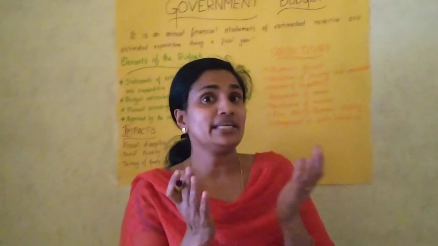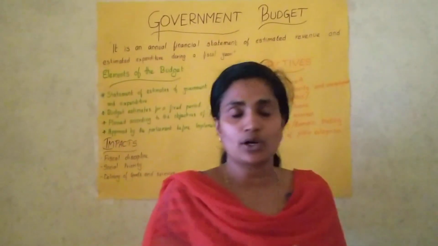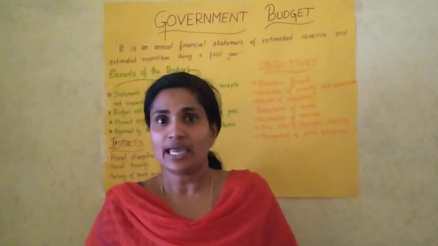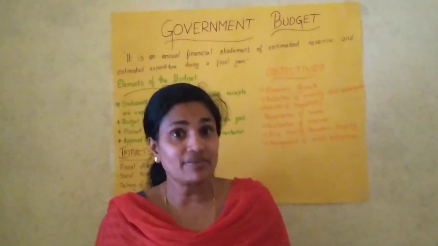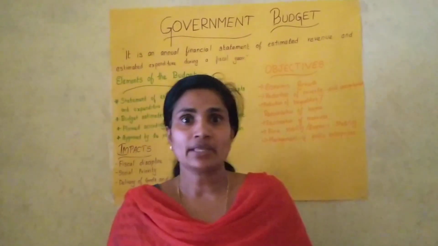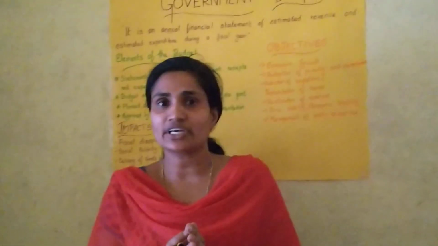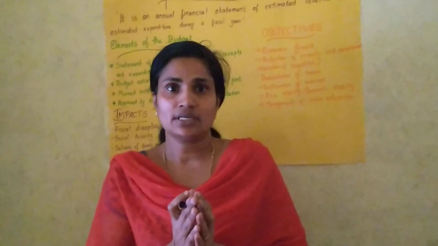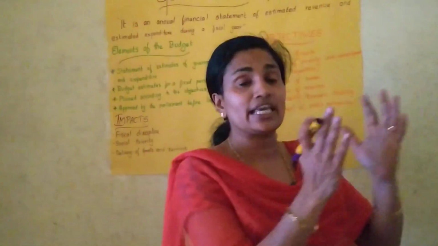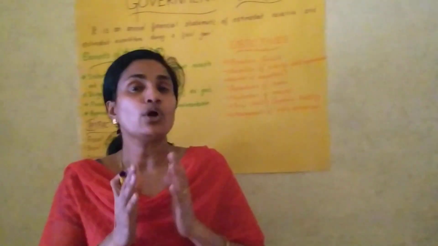To implement these fiscal measures, the government spends a lot of money, and it receives receipts from the people and spends for the people. This estimation we can call the government budget. To control situations in the economy like inflation and deflation, the government budget plays an important role.